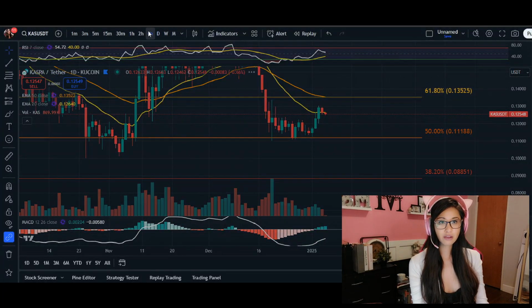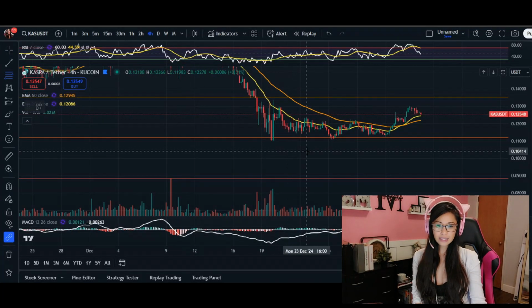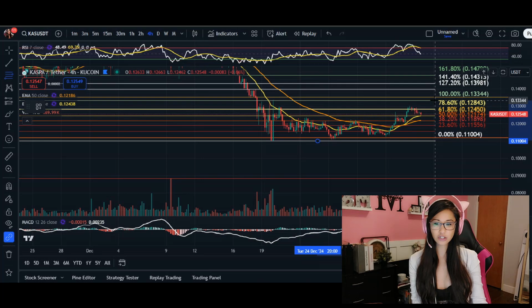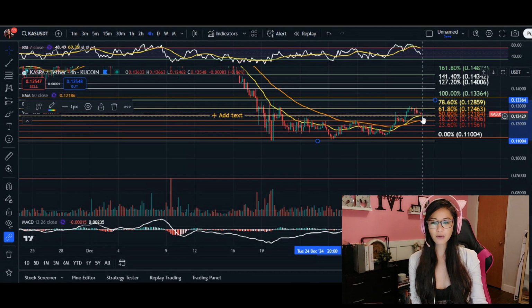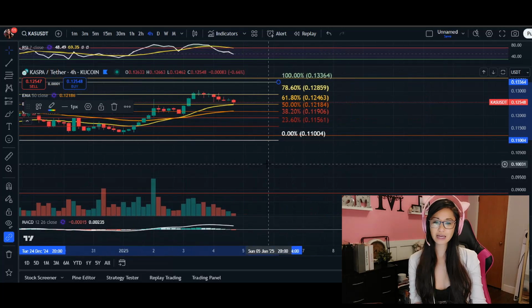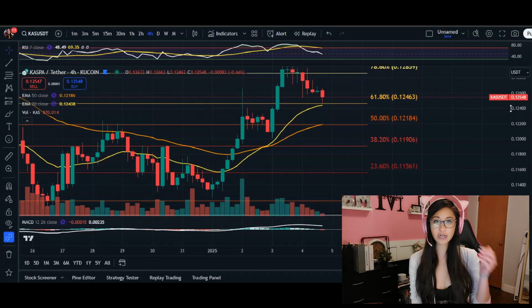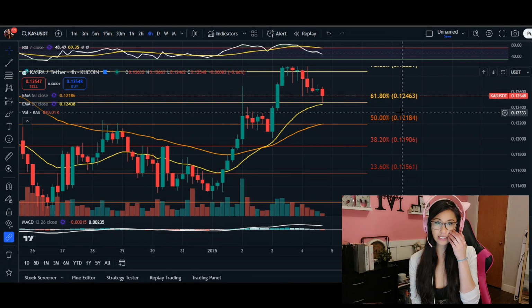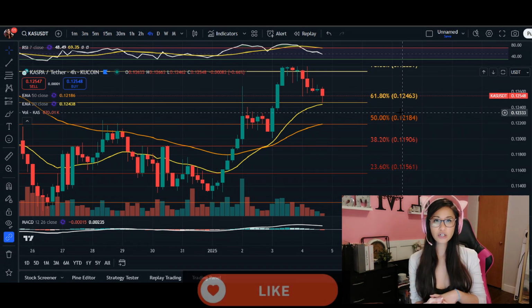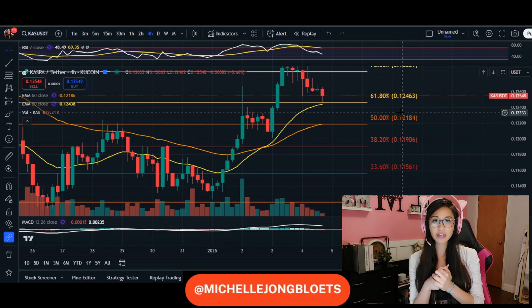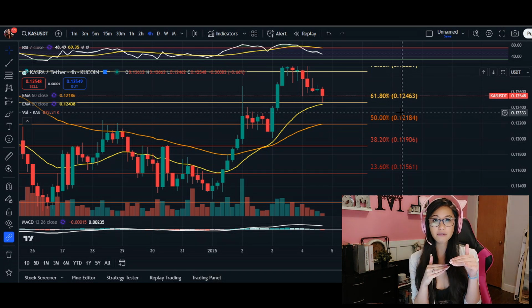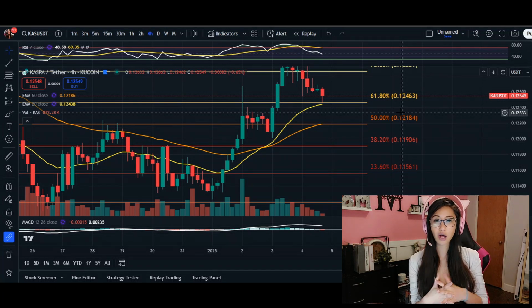Now, let's zoom in on the 4-hour time frame. So KAS here shows just a temporary consolidation below the 61% of our fib, after failing to sustain that momentum above our 20 moving average. And moving averages are quite important here. They show us whether the overall trend is continuing or breaking. So on a retest of moving averages as resistance, if we break above it, that will show us a shift from the bear side to the bulls, whereas a break below our moving averages may tamper with the overall uptrend and may lead to a complete reversal down to the downtrend.